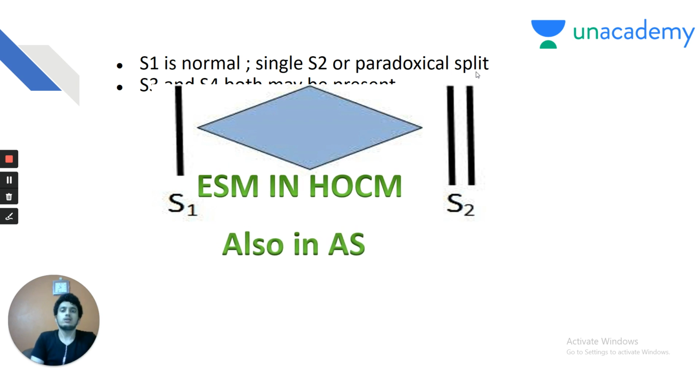Ejection systolic murmur is seen in HOCM, but it is also the characteristic murmur of aortic stenosis and pulmonary stenosis. Again, my dear friends, in aortic stenosis, you should be able to differentiate between the two because in HOCM, the murmur does not radiate to the carotids, but in aortic stenosis, the ejection systolic murmur radiates to the carotids.